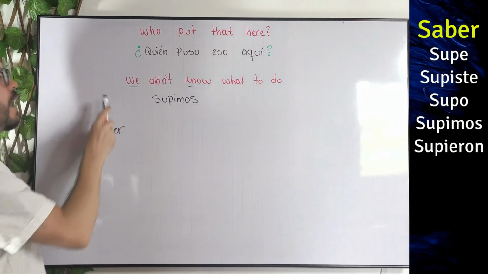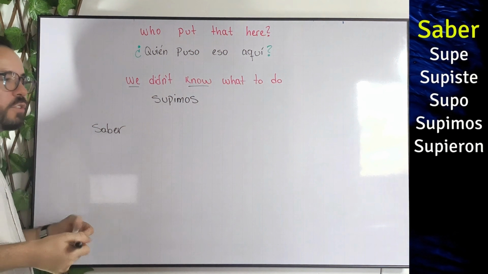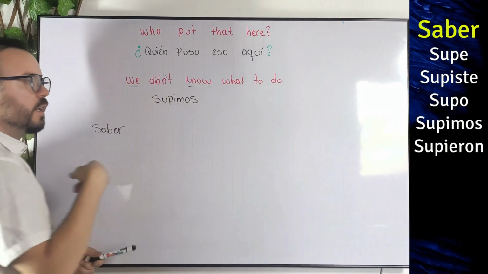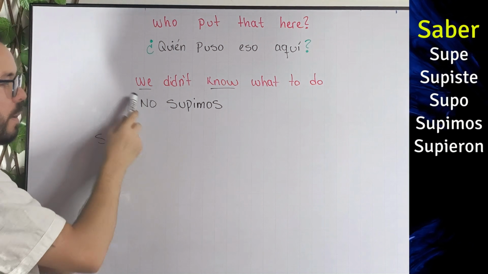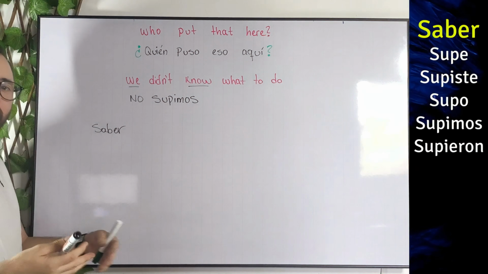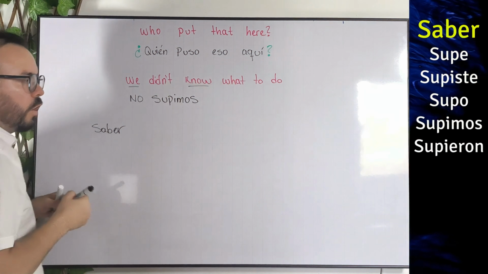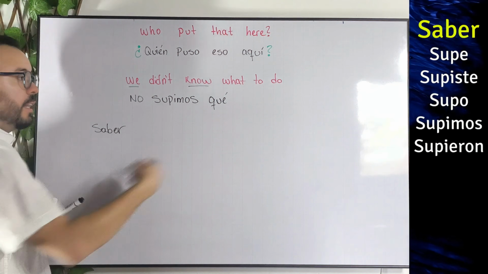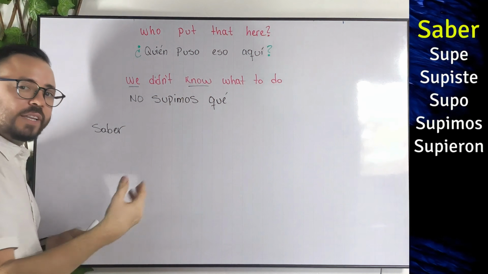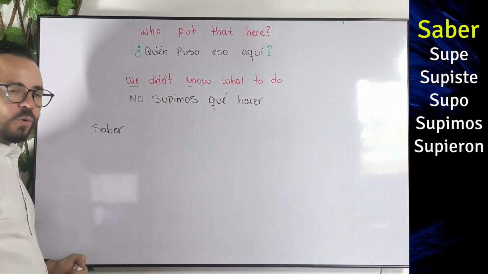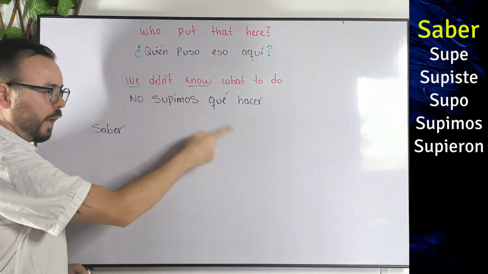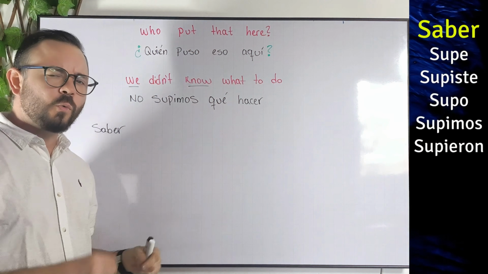But now, since I need this in the negative form, I just need to take the positive form, that is just this, and then just add no right before the verb. So we will have no supimos, that means we didn't know. Then the rest is just context, okay? How do we say what? In Spanish, we just say que, and then to do, just the verb in the default form, that will be just hacer. So we didn't know what to do. In Spanish, it's just no supimos qué hacer.